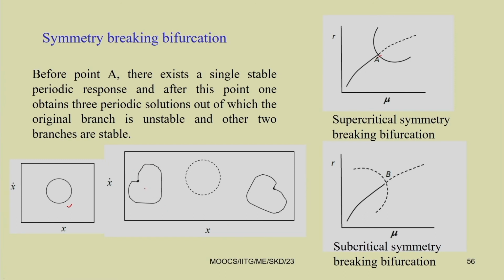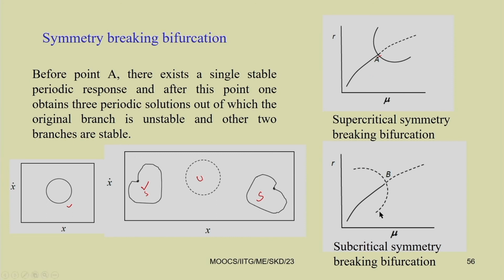After the bifurcation, we have two stable branches: this is a stable periodic solution, and we have one unstable periodic solution. So from a stable branch we are going to two stable branches. This is known as supercritical symmetry breaking bifurcation. This is a continuous bifurcation, but we may have the other type also.